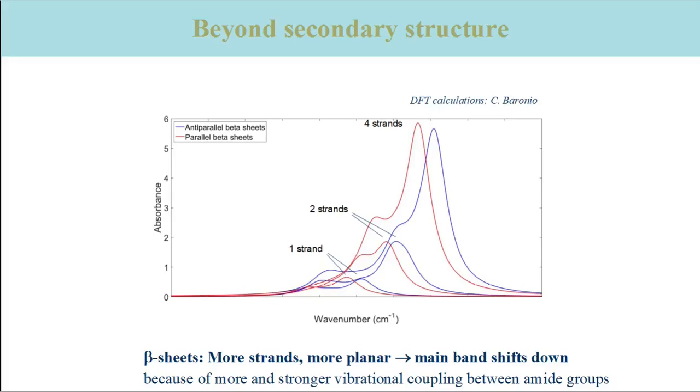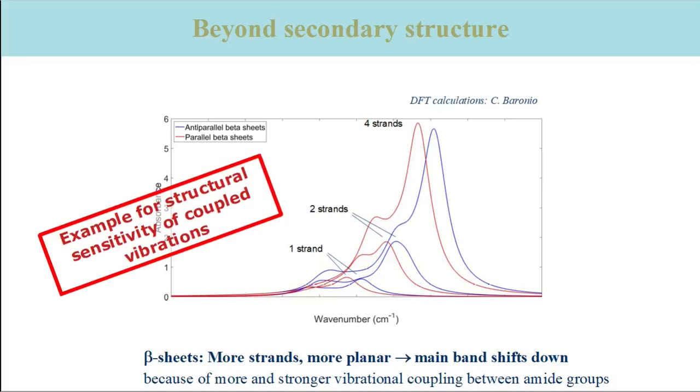We can focus just on the antiparallel sheets, which are associated with the blue spectra. Their main absorption band shifts down when strands are added to the sheet, as shown here for structures with 1 strand, 2 strands and 4 strands. A larger number of strands and more planarity enable more and stronger coupling of the amide-1 vibrations. Thus, the infrared spectrum does not only indicate whether the structure is a beta sheet or not, but is also sensitive to additional structural details. And this is just another example for the structural sensitivity of coupled vibrations.